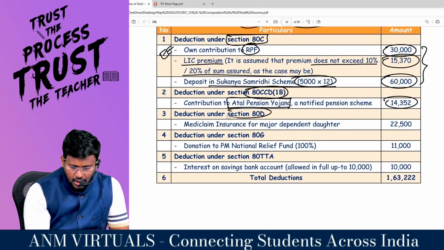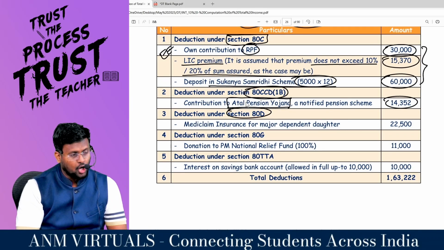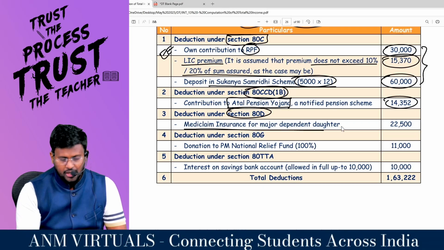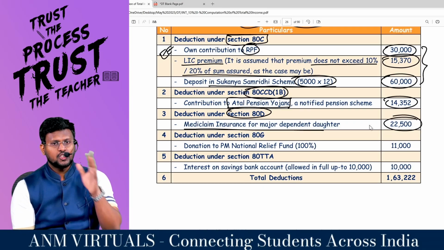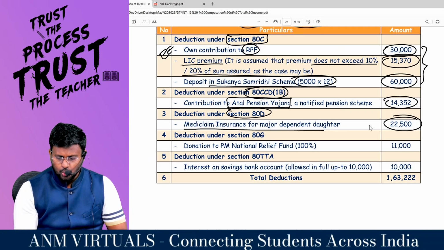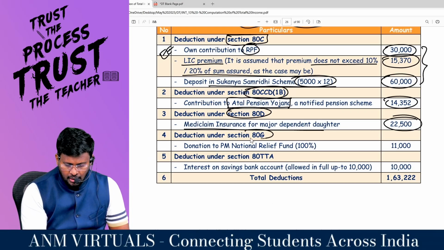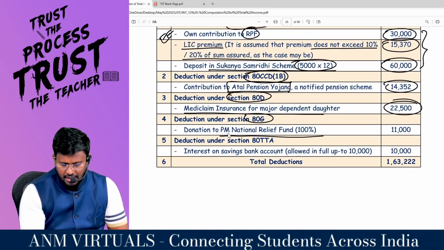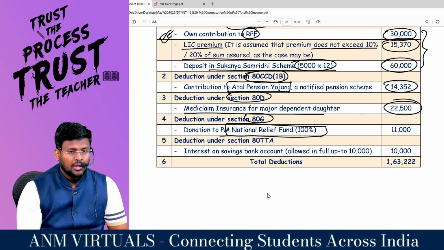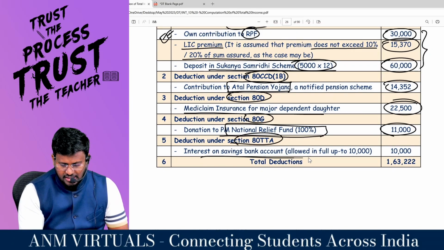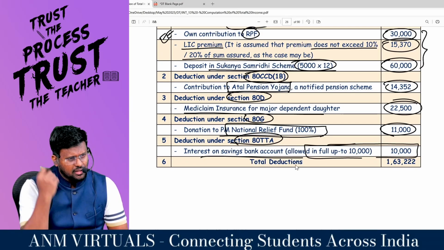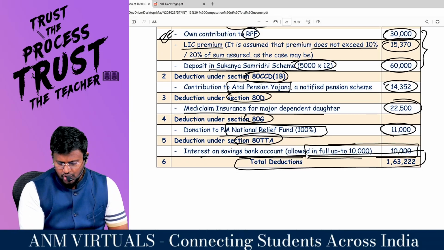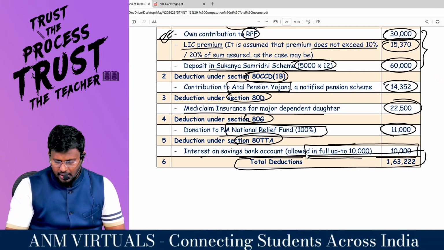Sir, deduction under what? 80D. D stands for doctor. Medical insurance premium paid by cheque. Right, sir? This will come under set number 1. Set number 1: self, spouse, dependent children. So 22,500 can be claimed. Now 80G, sir, PM National Relief Fund. Right, sir? Sir, 100% deduction without any qualifying limit. And 80TTA, savings bank account, allowed up to 10,000. And he is having only 10,000 rupees income. Full amount is allowed. So the total deduction will be 1,63,222.